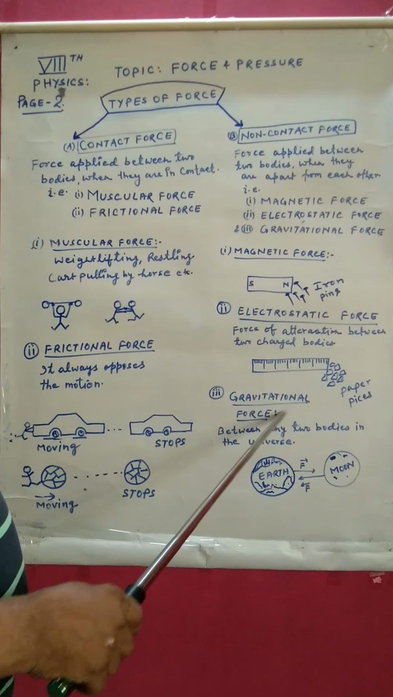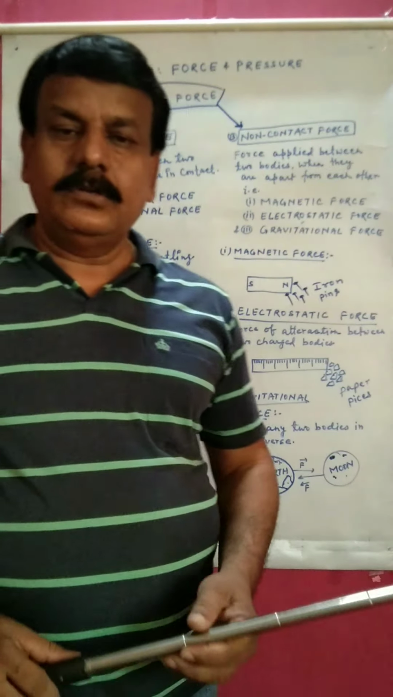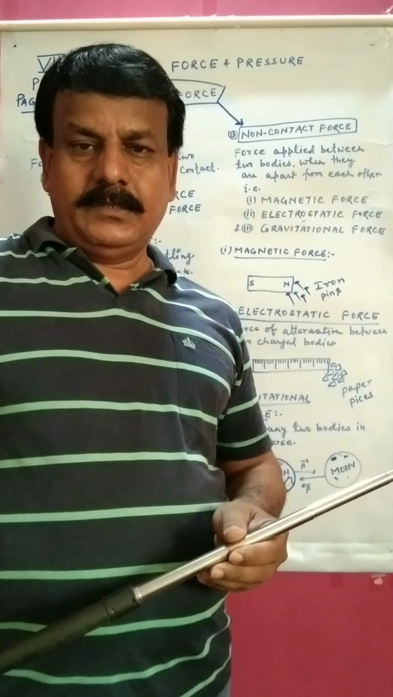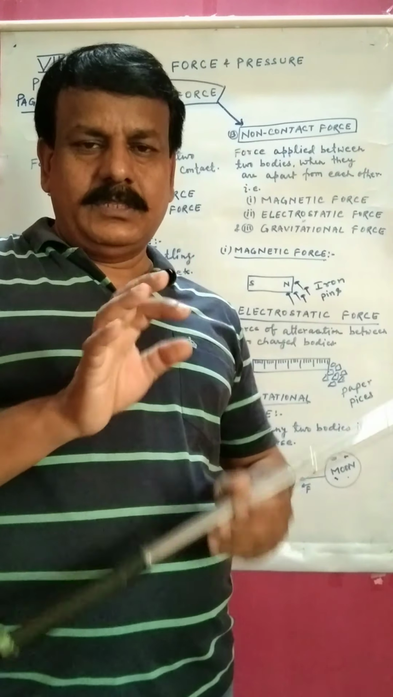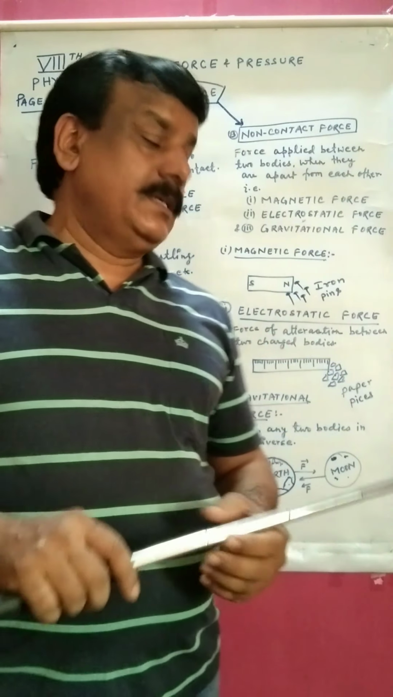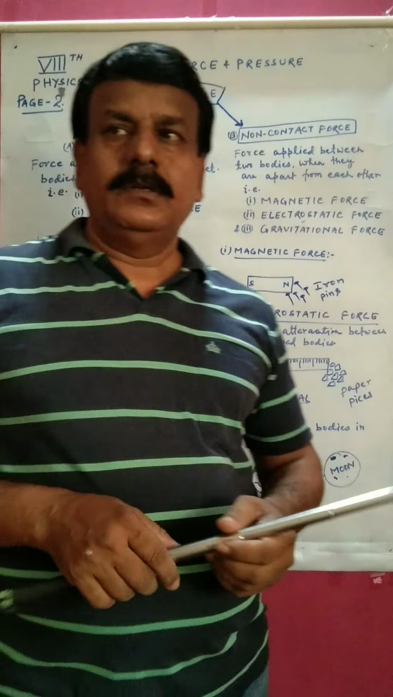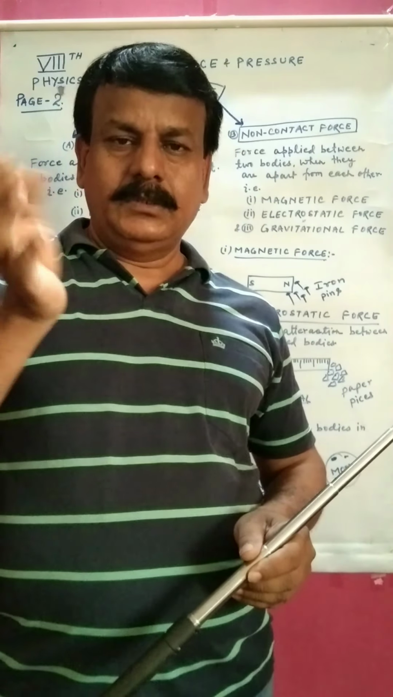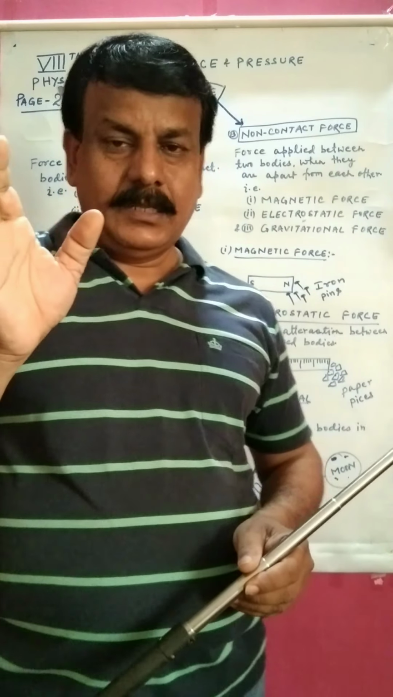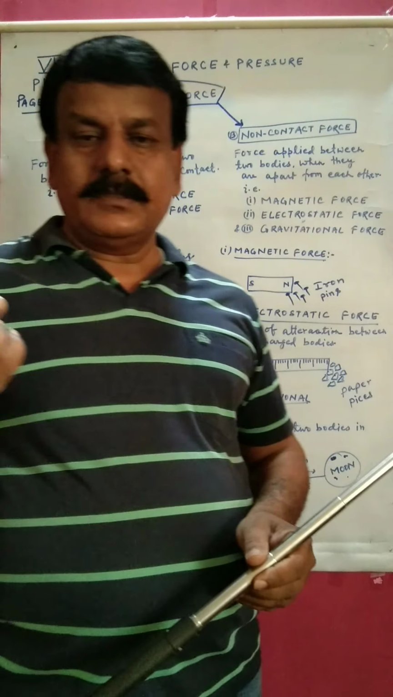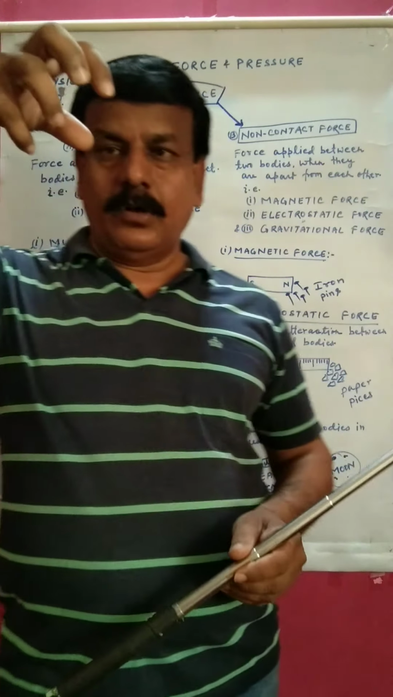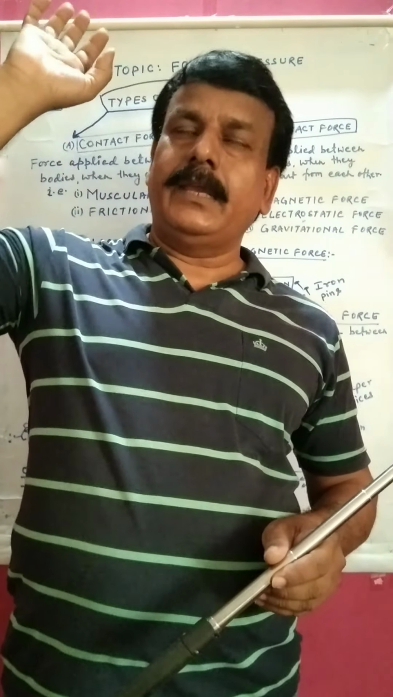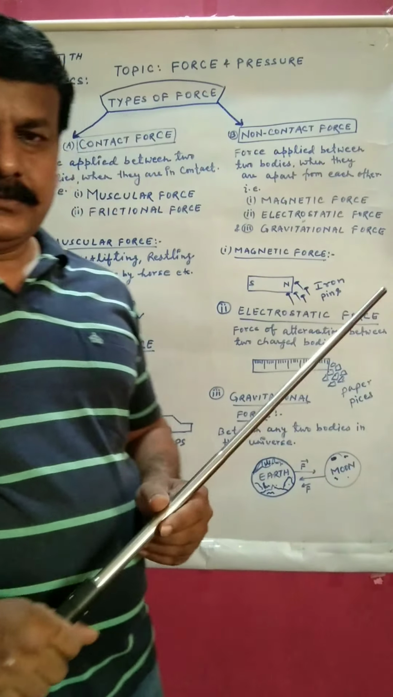Third one is gravitational force. We all know gravitational force. Roughly you know about force of gravity and gravitational force. These two are different things. But here we have included both. Force of gravity is the force applied by the earth to other objects. That is also non-contact force. Because if you drop a ball from here, it is attracted by the earth. It can't go away due to non-contact force.